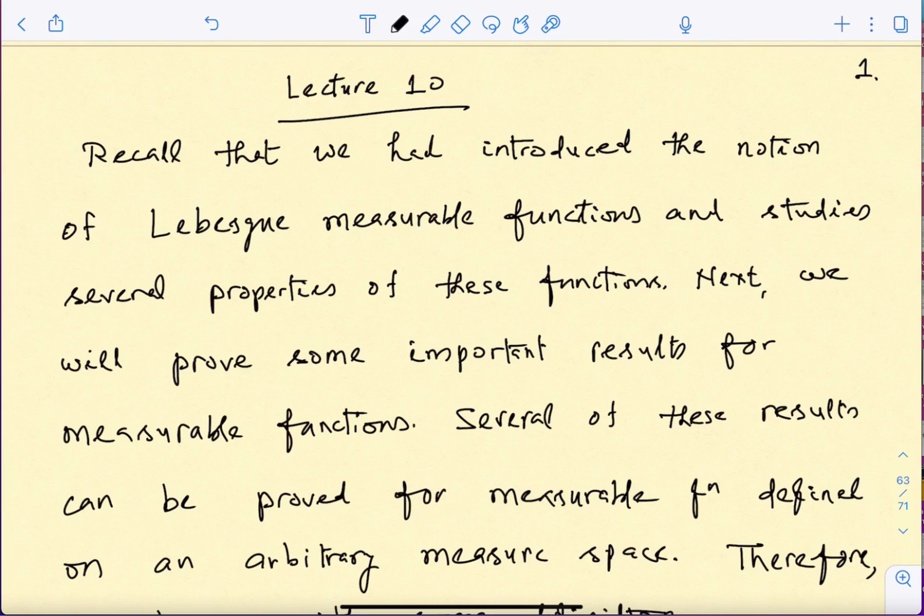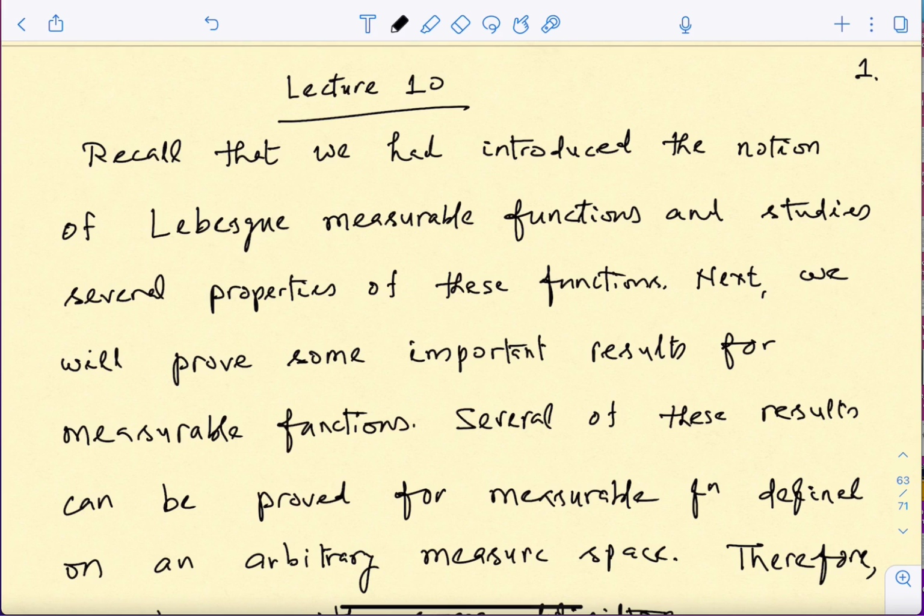So today we will continue our discussion on measurable functions, and today we are going to basically establish some results, some very important results rather, about sequence of functions and then their limits. Okay, so we are going to talk about various kind of limits for a given sequence of measurable functions and try to establish certain results.